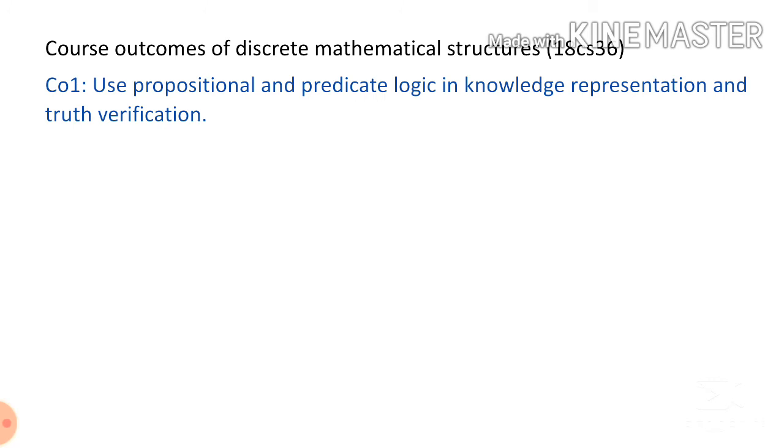Outcomes of discrete mathematical structures. After studying discrete mathematical structures, this is the knowledge you gain. There are 5 COs. The first one, CO1: use propositional and predicate logic in knowledge representation and truth verification. Propositional logic you will study later. Predicate logic means you will have, for example, x plus 2 is equal to 5.